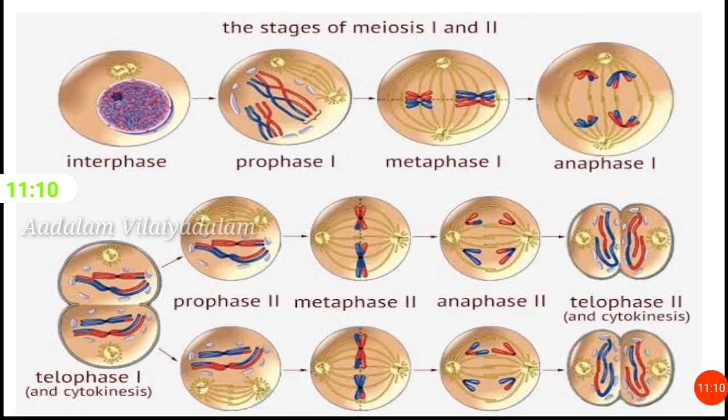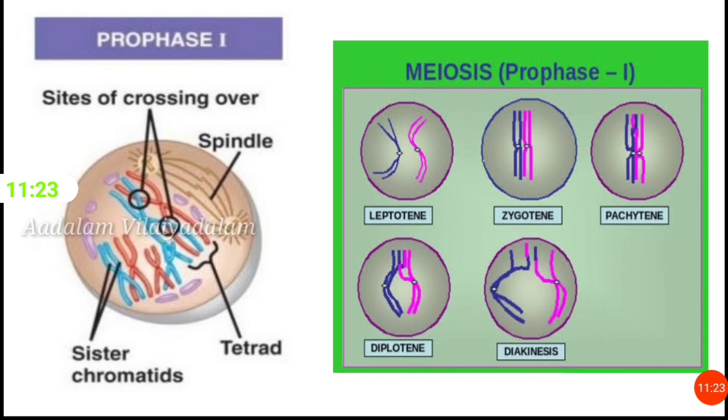Prophase 1. It is the longest phase of meiosis. There are 5 different stages in prophase 1. They are leptotene, zygotene, pachytene, diplotene and diakinesis.